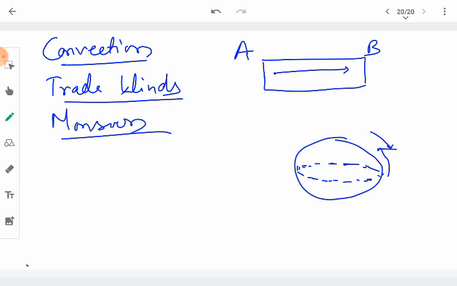So the flow of heat takes place in convection by the actual movement of the particles. All these phenomena, like trade winds and monsoons, are happening because of the actual movement of air around the earth from the hot part of the air towards the cold part of the air.